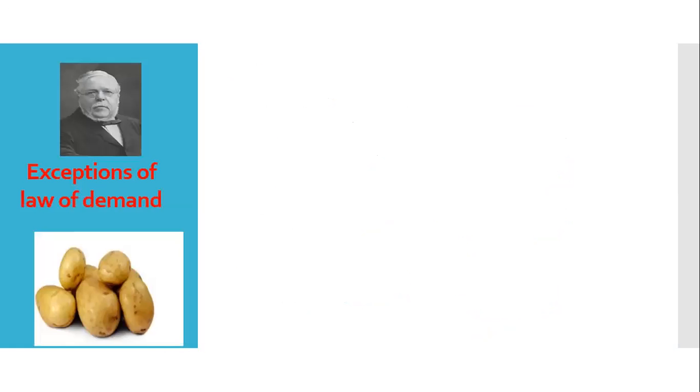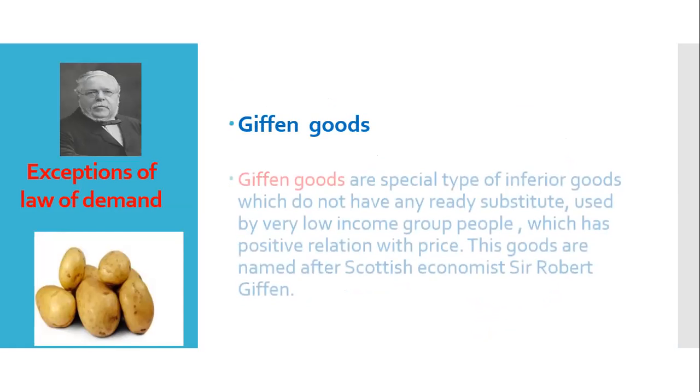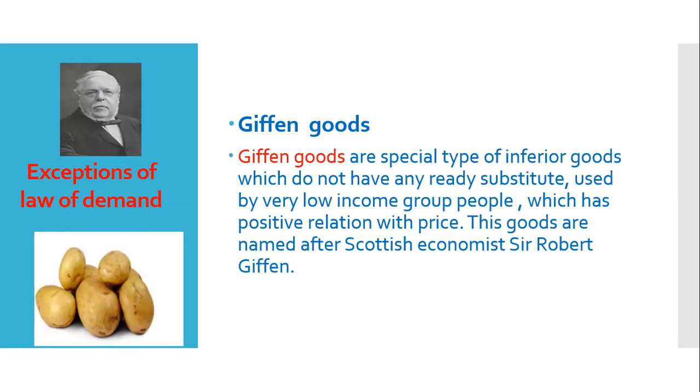So number one, let us discuss Giffen goods. This is one exception of the law of demand. So what are Giffen goods? Giffen goods are a special type of inferior goods which do not have any ready substitute, used by very low income group people, which have a positive relation with price.